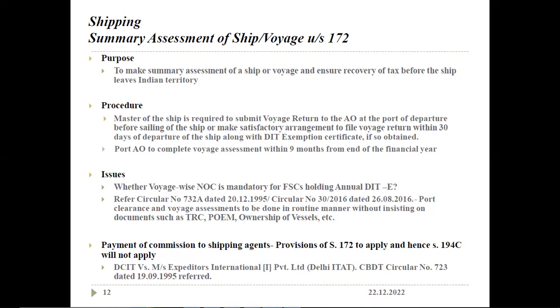The payments are made to a shipping agent of a non-resident ship owner or charterer for carriage of passengers, etc. If the agent acts on behalf of the non-resident, he steps into the shoes of the principal. That is, section 172 is applicable. In that case, 194C will not be applicable.